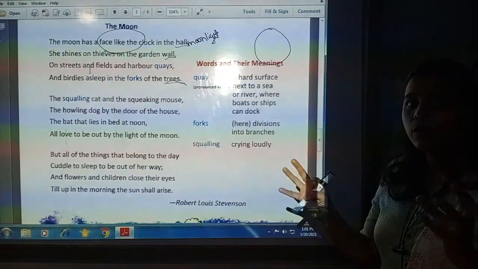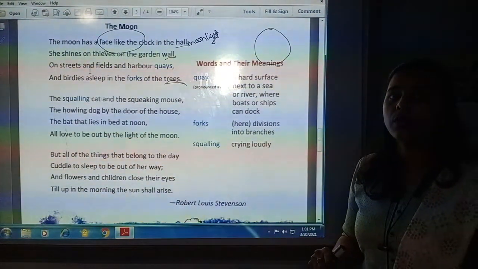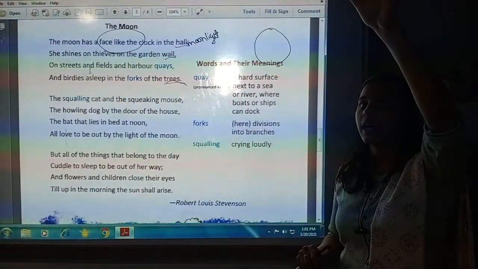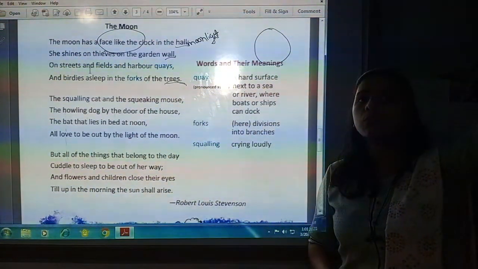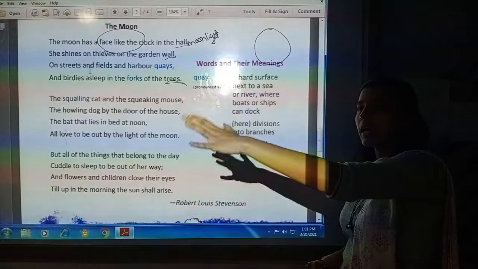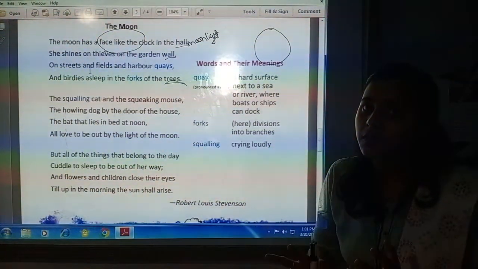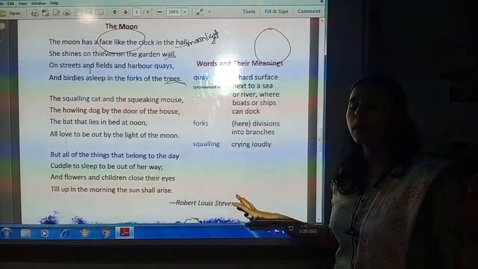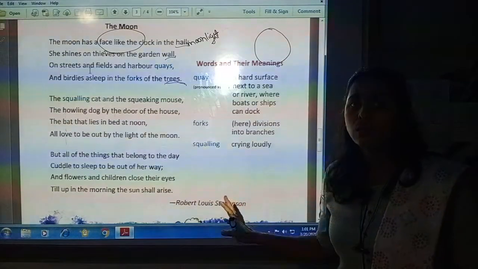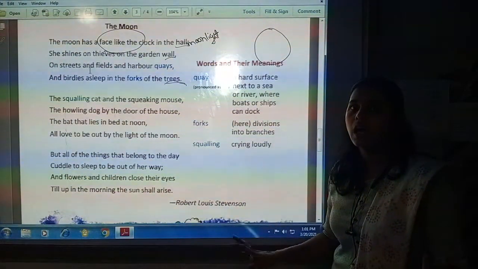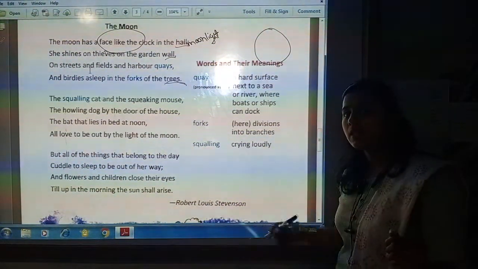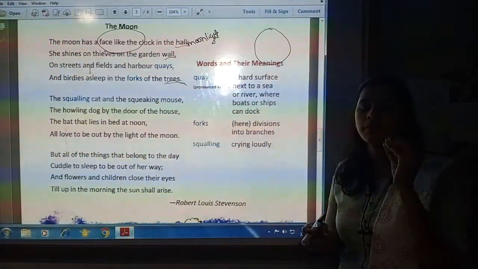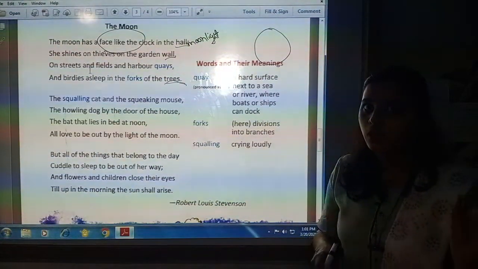The scenario is explained in this poem. What is the situation? That it is the night, and in night the poet can see the moon, and the moon is shining, and that light comes on the thieves which are trying to enter in the house, and the street is very calm. There is no sound. Everything is very calm, silent, and some animals can be seen there. Which are those animals? Cat, rat, dog.